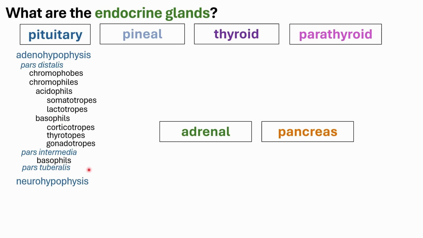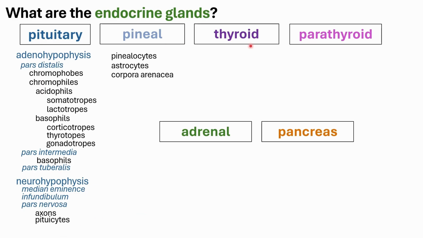In the other subparts, you would have a different type of cell present there. For the neurohypophysis subpart, you would also have other subparts: your median eminence, infundibulum, and pars nervosa. The pars nervosa contains the majority of the axons, as well as the cellular component, your pituicytes. For the pineal gland, you would have these cells.